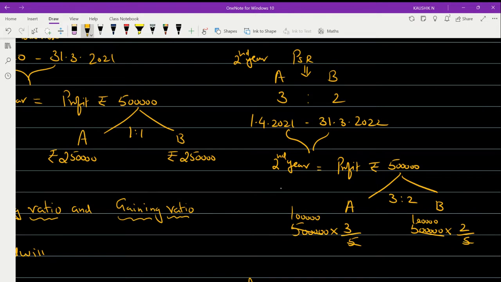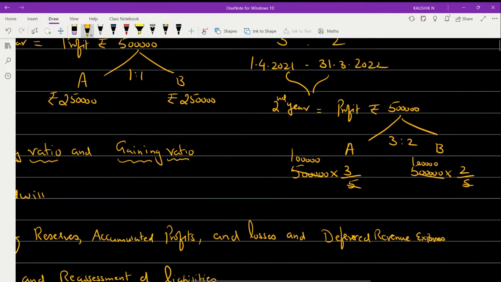Now 1 lakh into 3 for partner A, so partner A will be getting an amount of rupees 3 lakhs, whereas partner B will be getting a profit of rupees 2 lakhs.